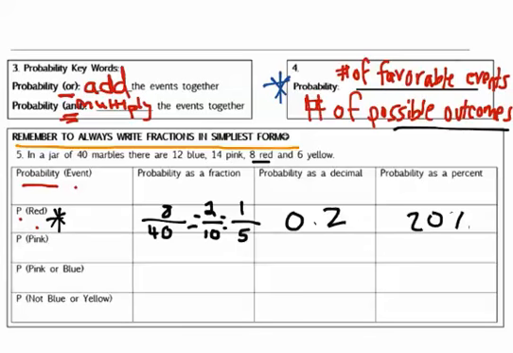Alright, moving on to the probability of picking a pink. Okay, so how many pink are in the jar? There's 14 pink in the jar. How many total marbles? There's 40 total marbles. Alright, so what can we divide by? Think about it for a second. So you can divide by 2. So if I divide the numerator by 2, I get 7.